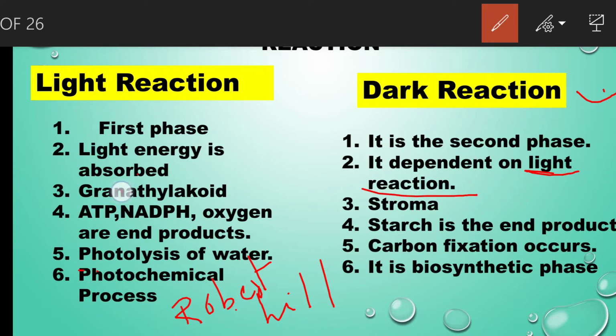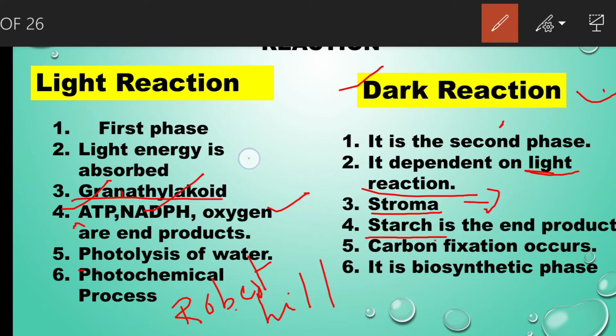The light reaction takes place in the grana thylakoid. The dark reaction takes place in the stroma of the chloroplast. The end products of the light reaction are ATP, NADPH, and oxygen. And the end product of the dark reaction is starch. That means carbohydrates are prepared during the dark reaction.